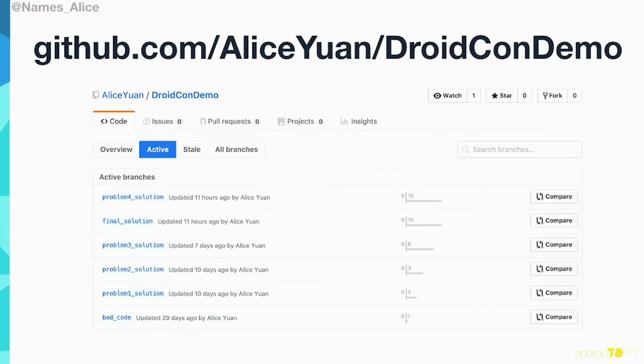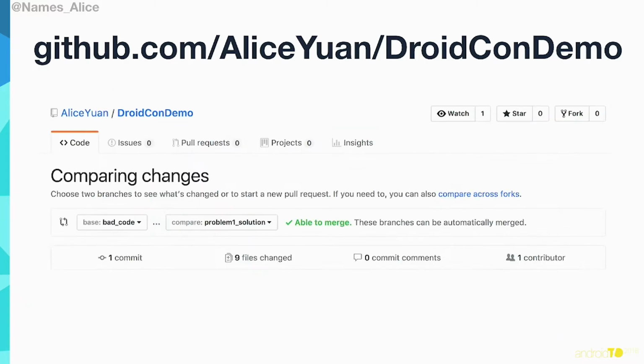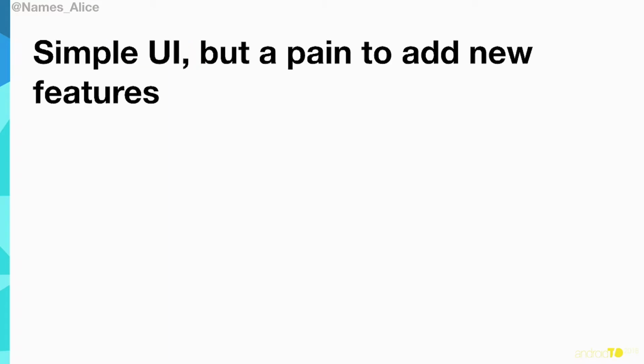And you can actually read this code on my GitHub and diff the solutions to the different problems that I introduced in this code. Yeah, so let's get started. Problem number 1. So our first problem is with the UI. And it's that we have a really simple UI, but for some reason, it's a pain to add new features.